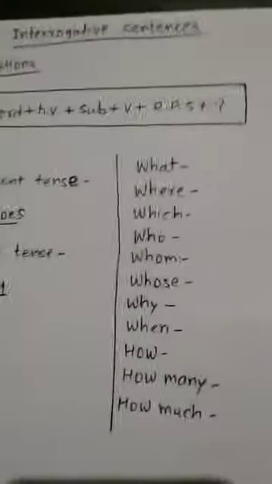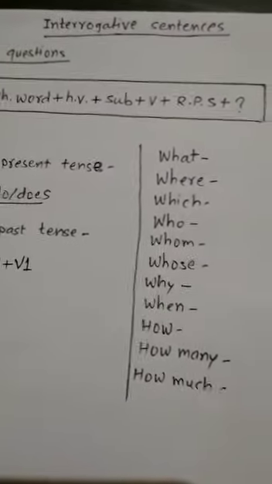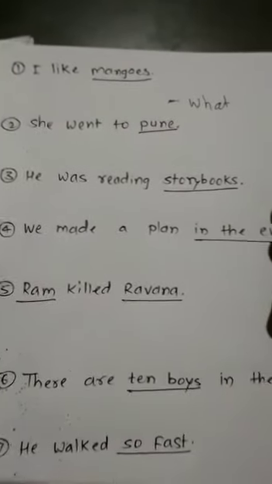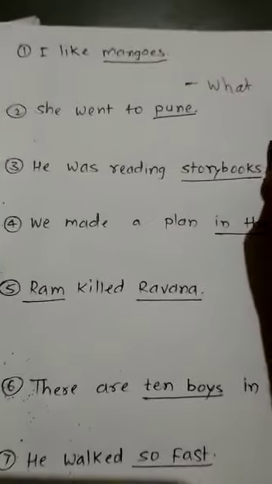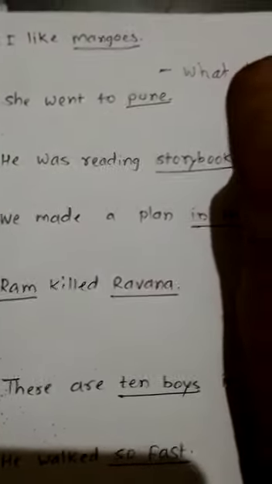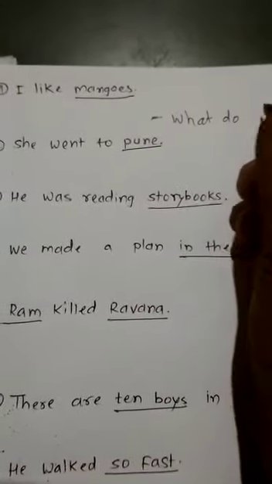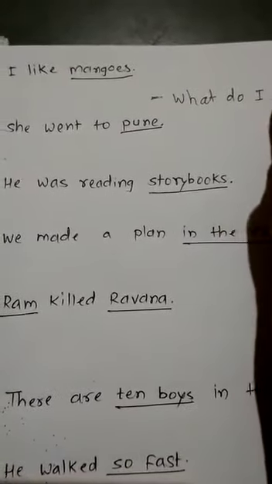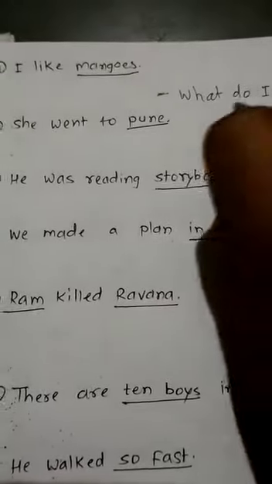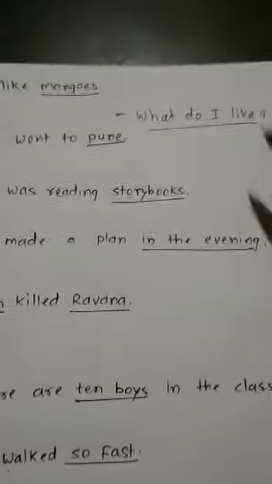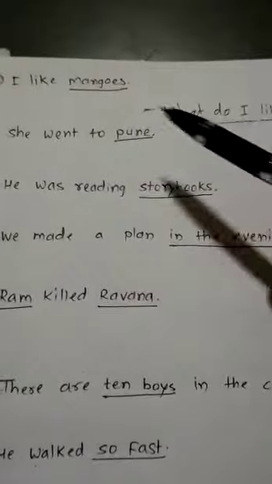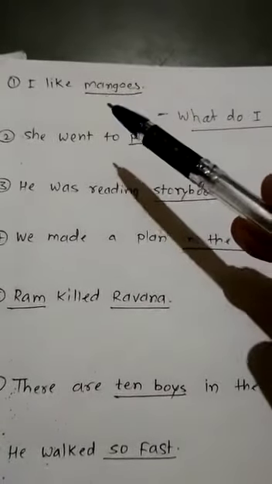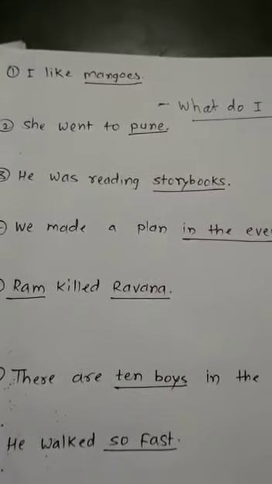what. Then according to the structure, the WH word what we have selected, then after that the helping verb for simple present tense, so we will select do. What do, then we have to take the subject, what do I like, this is your question. So if you frame this question, what do I like, then you can answer this question, I like mangoes.